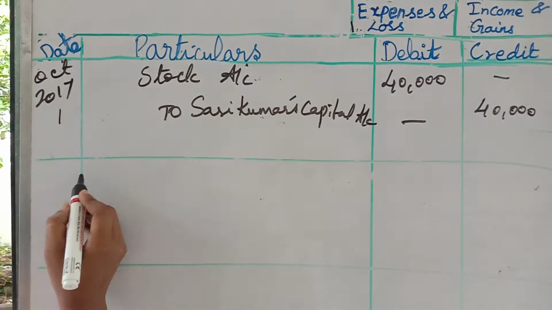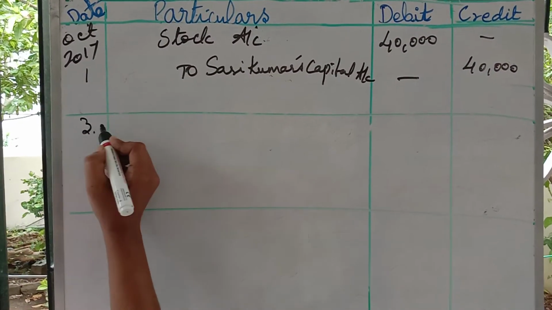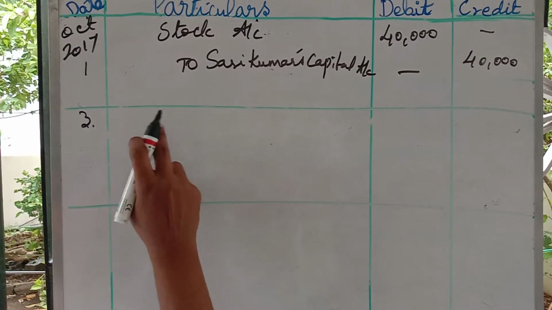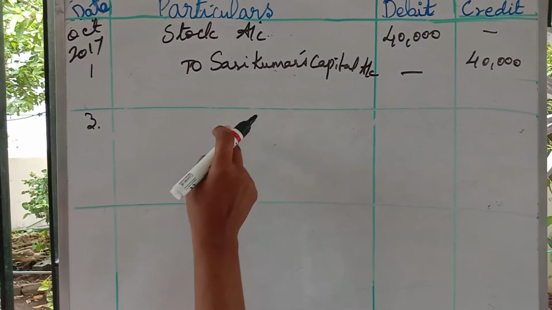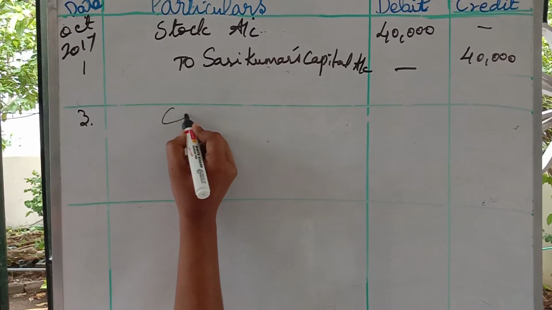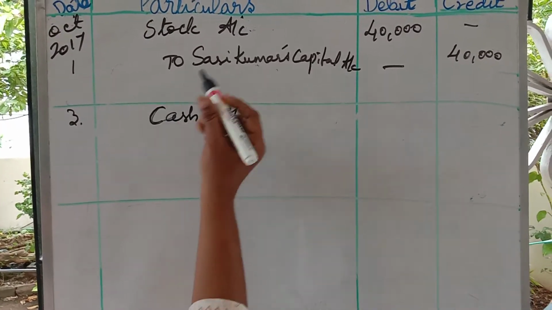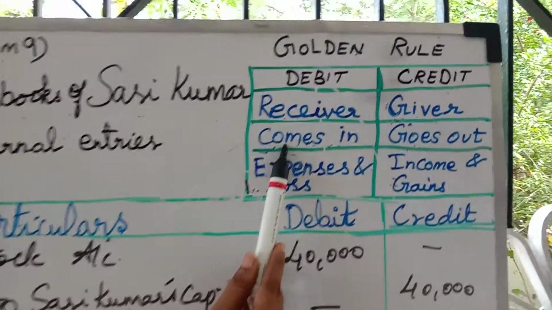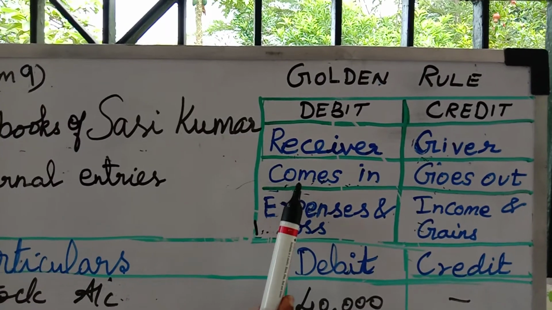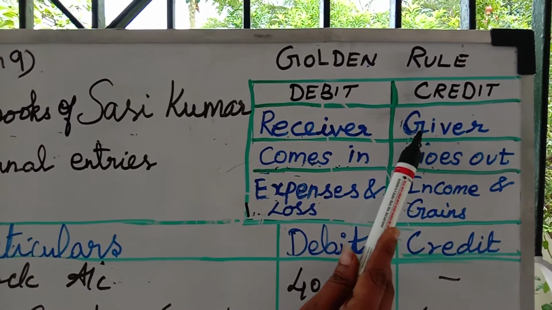So next date is number 3. Cash introduced means additional cash introduced in between the business. So what I have to write: cash account, coming in. Cash is coming in. Coming in means the debit side. So I will write in the debit side. Who is the giver? Sasi Kumar is the giver. That will come in the credit side.